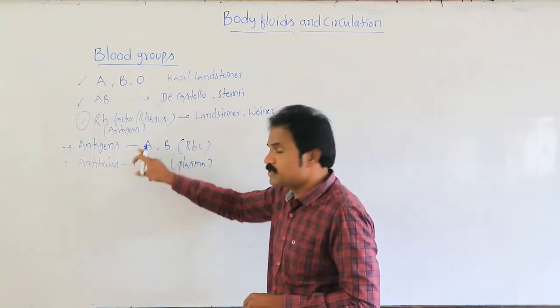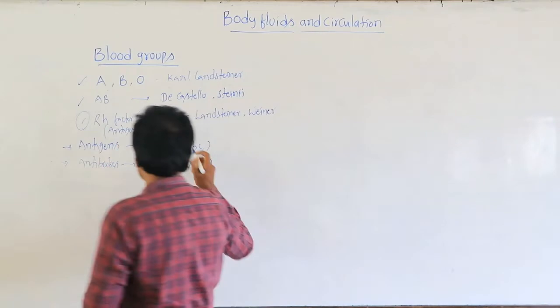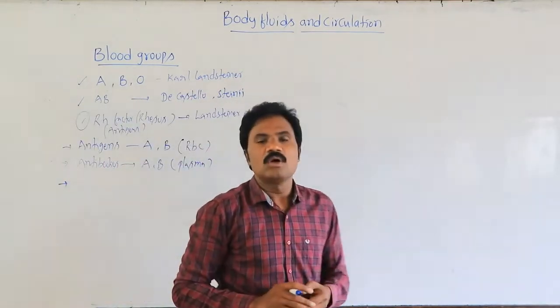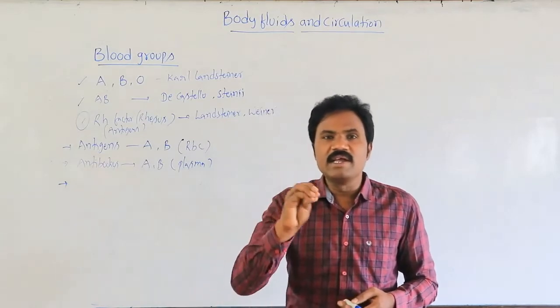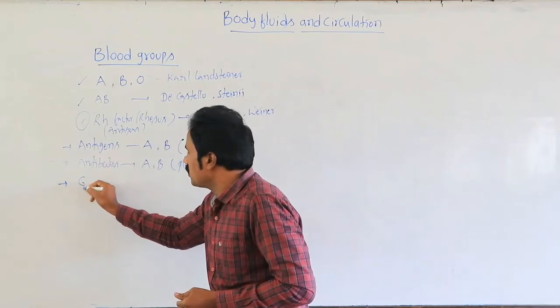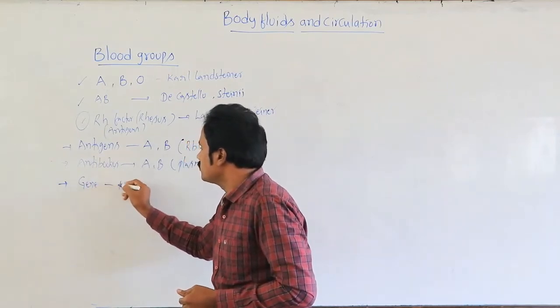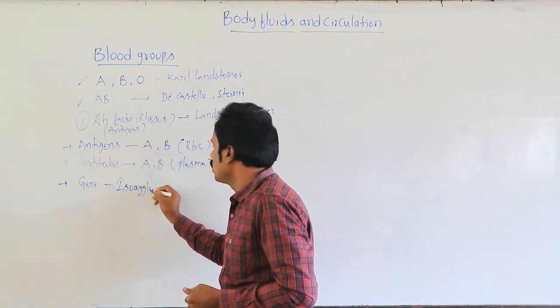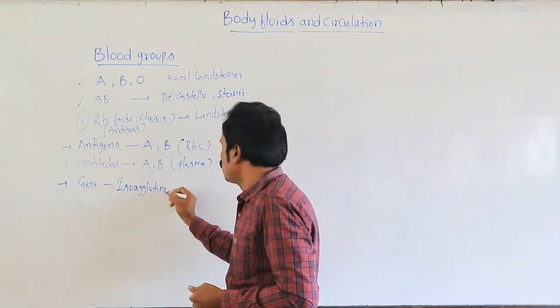So first of all, these blood groups indicate particular genes. What is the gene? The gene is isoagglutinogen.